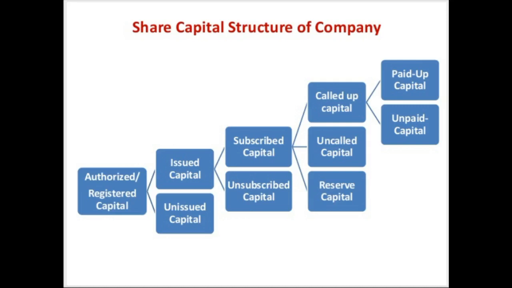As a requirement arises, the capital is issued. As you can see in the concept map over here, issued capital is a part of the authorized capital and the rest would be termed as the unissued capital.